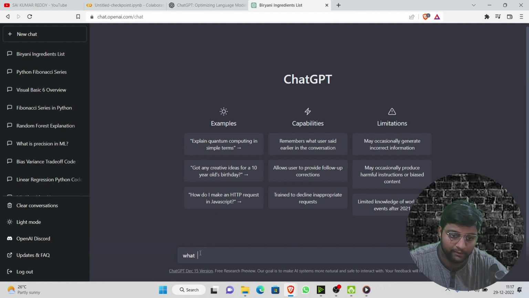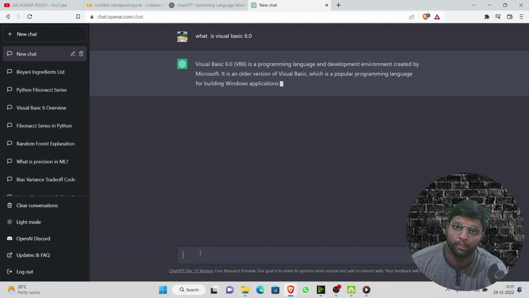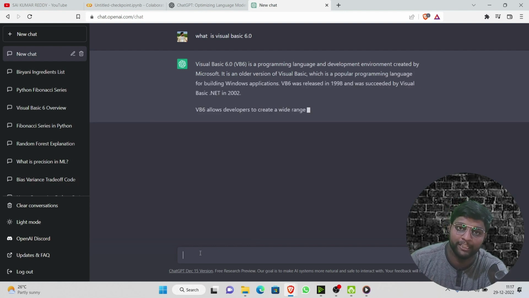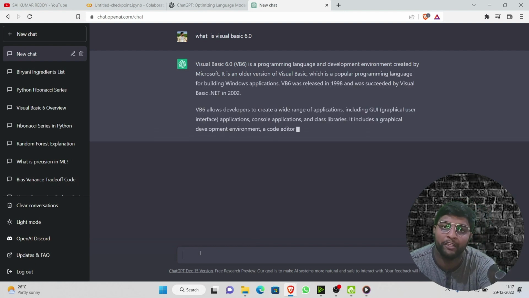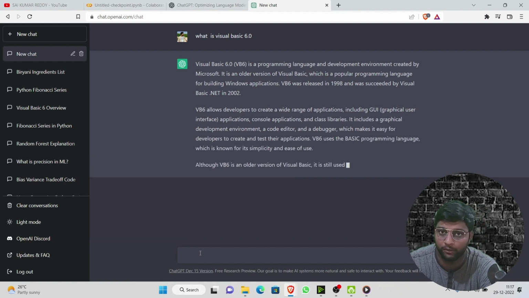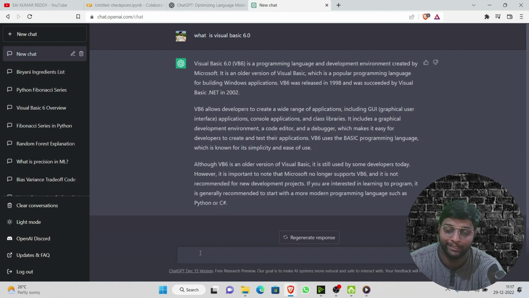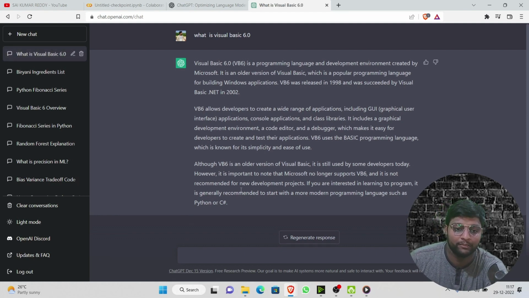What is Visual Basic six point zero? So this is the version. This particular Visual Basic language is not available right now. It is created by Microsoft and now it is integrated into Microsoft Excel. You can just go to developer options in Microsoft Excel and you can see this particular Visual Basic. So this is not available right now, but my ChatGPT is able to answer the question related to that.